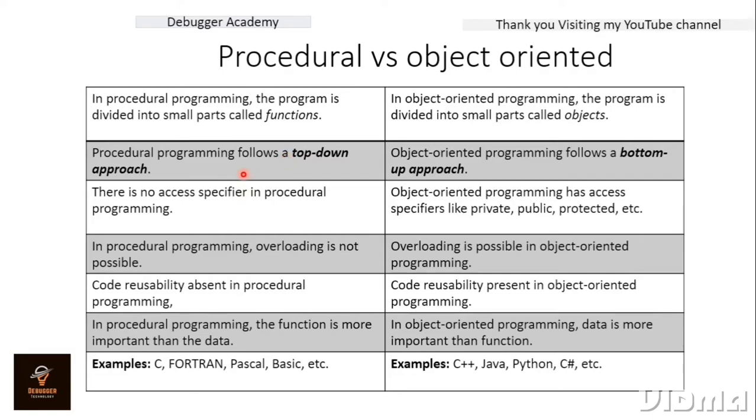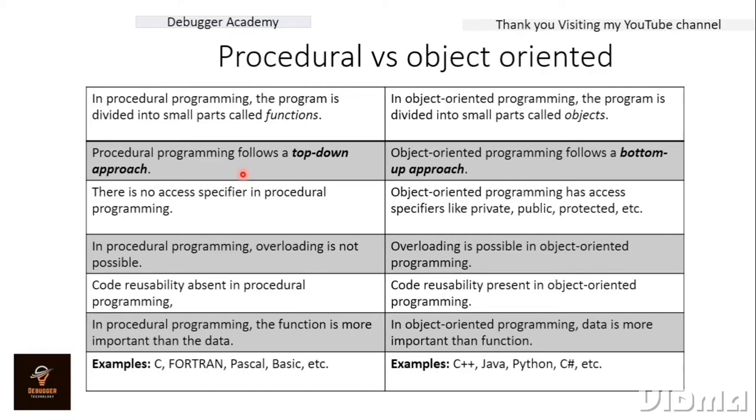If it is protected, it is accessible within the package in which it is defined. Private is accessible only within the class in which it is defined. And default is accessible within the same class and the same package in which the class is defined.